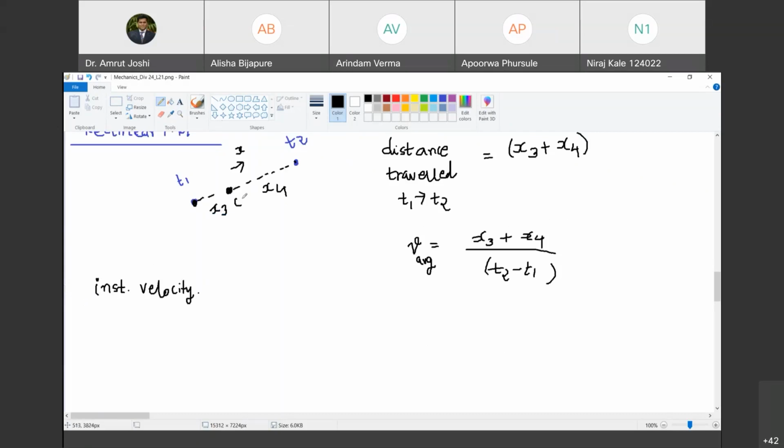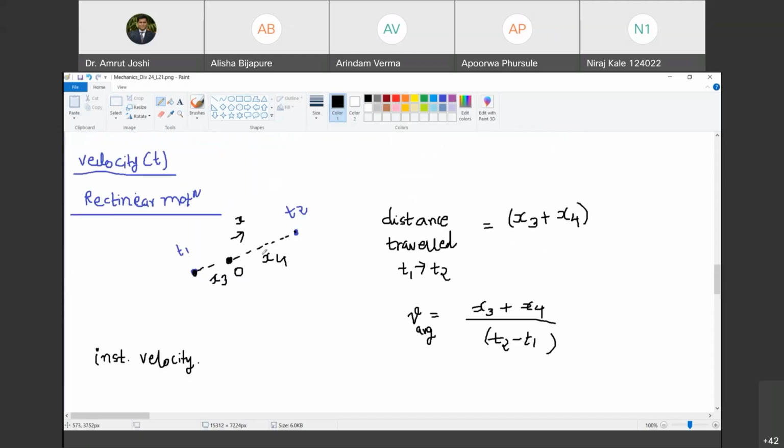This is the reference point. Reference point, I am going to call it O. What is instantaneous velocity? Now within this observation period, let us say at time t or at time t plus delta, I observe the position of the body. Are you with me? Yes, sir.